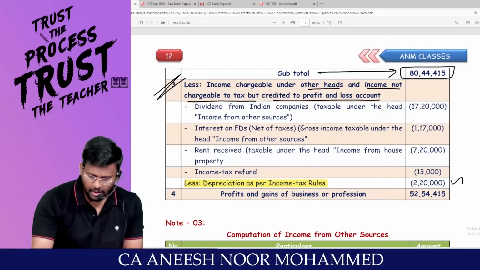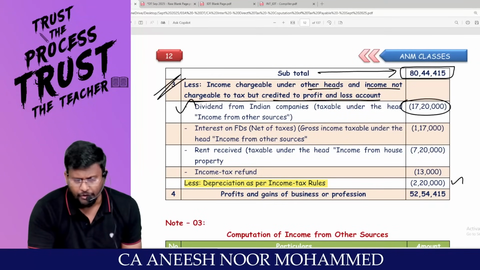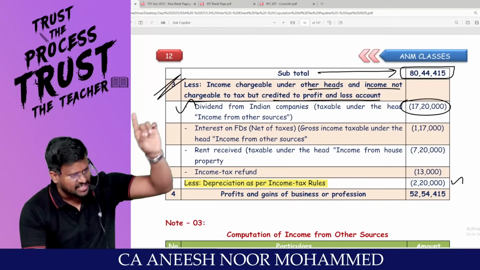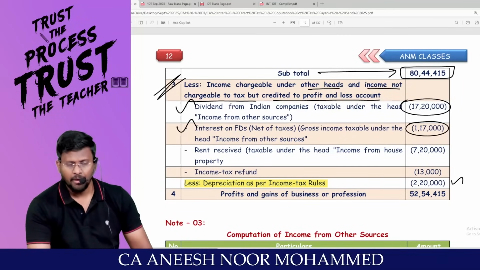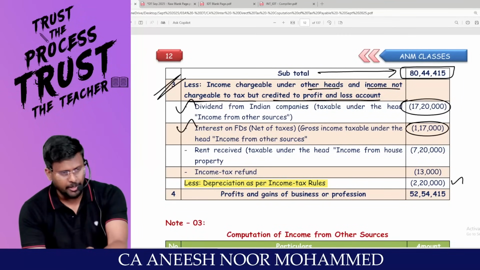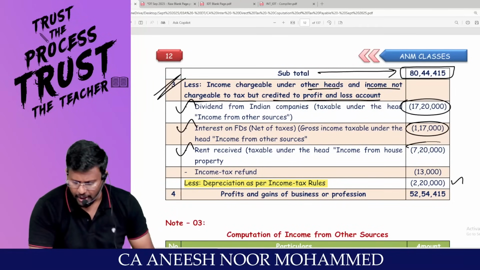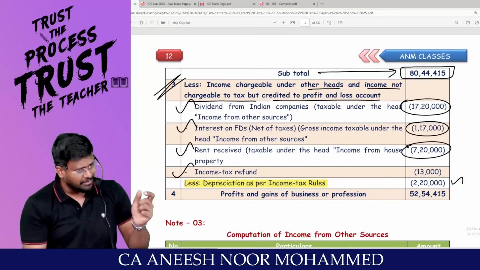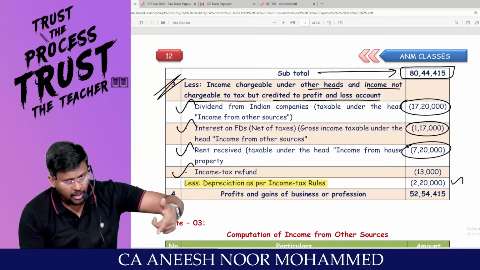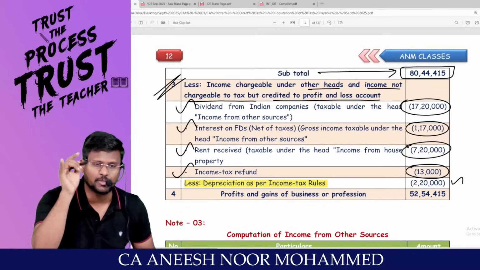Accepted? Dividend from Indian company: under which head should it be taxable? Remove from PGBP, tax it under income from other sources. Interest on FD: remove from PGBP, tax it under income from other sources. Rent received: remove from PGBP, tax it under the appropriate head. Income from house property: remove from PGBP, tax it under IFHP. Income tax refund: remove from PGBP, tax it under IFOS, only the interest portion.